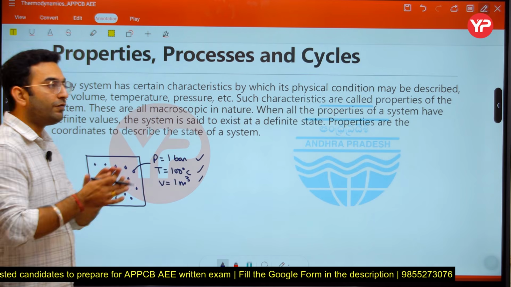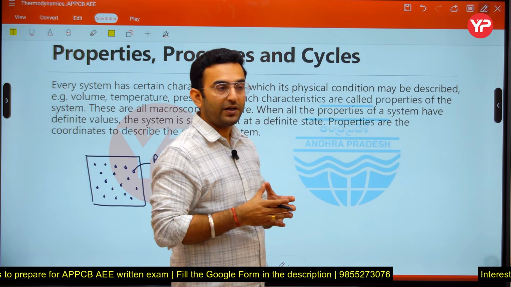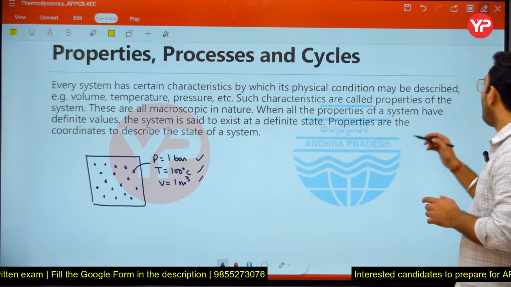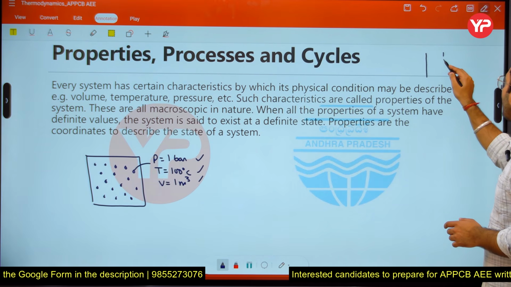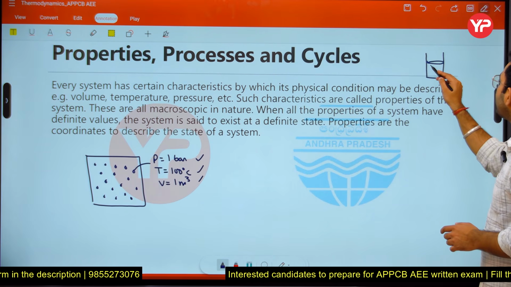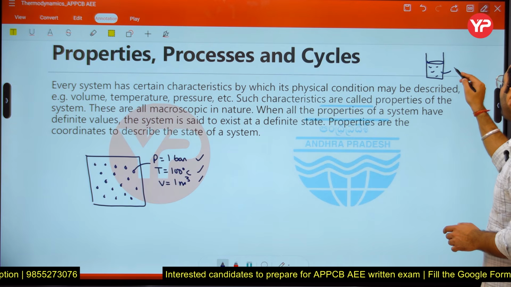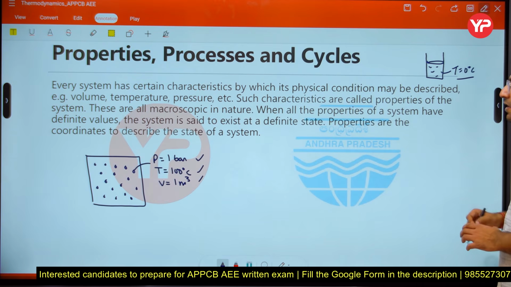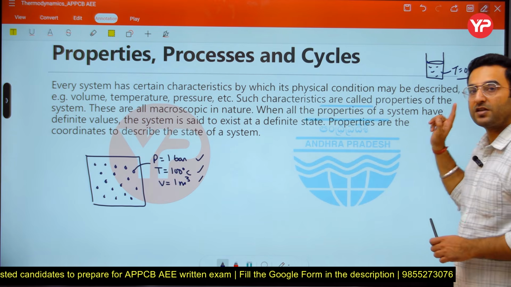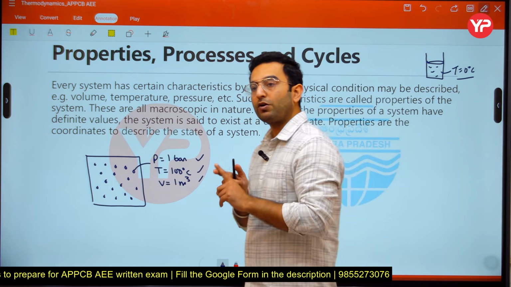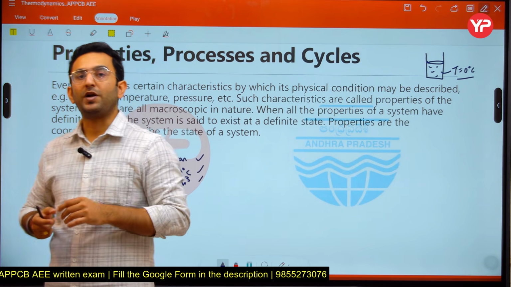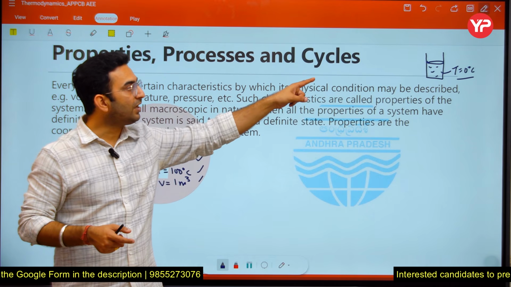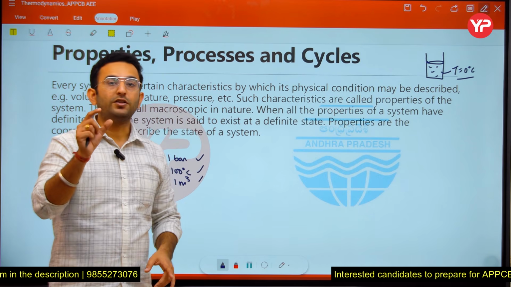Now the next part is, what is the meaning of process here? Whenever a body attains some particular properties, we say that body has attained a particular state. What is the meaning of that? For example, take a glass of water maintained at a temperature of 0 degrees Celsius. This temperature represents the characteristics, and due to it we can define the condition of the system. Condition represents its state.